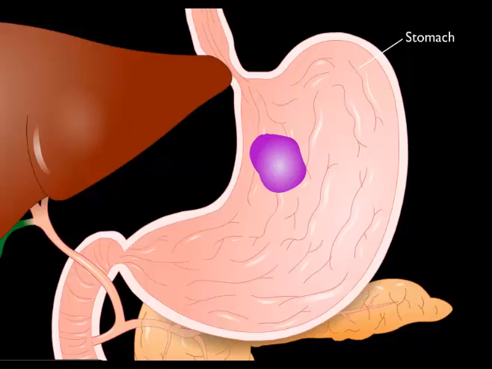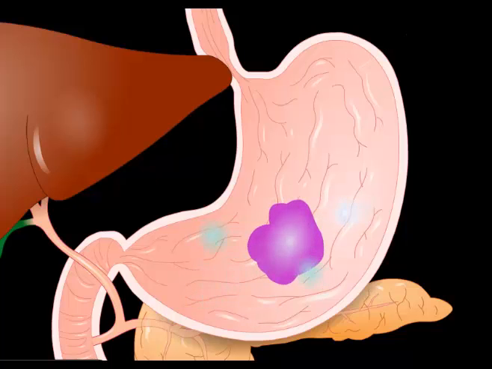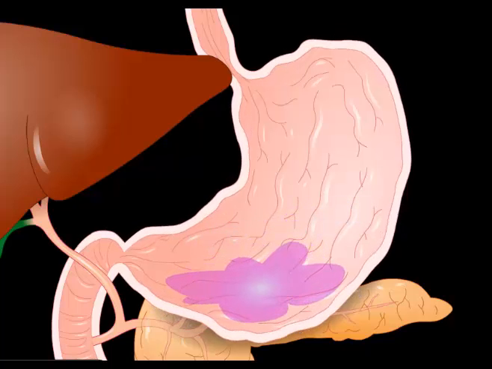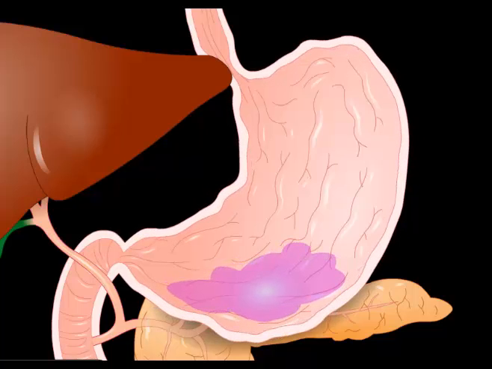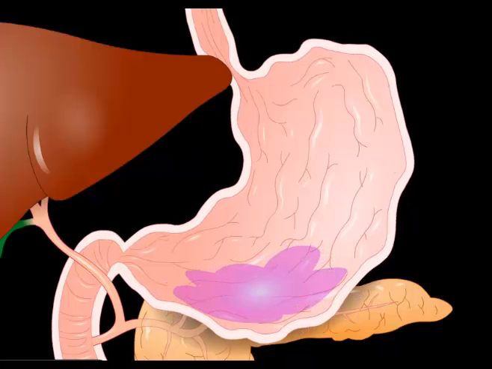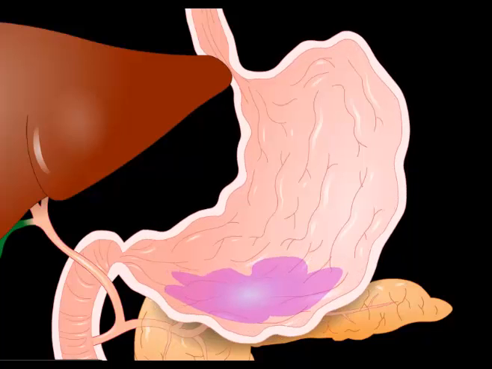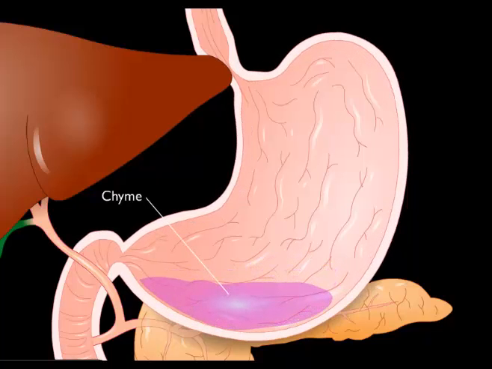Folds in the stomach wall called rugae allow for expansion as the stomach fills. Stomach cells secrete hydrochloric acid, pepsinogen, and various regulatory hormones that chemically digest the bolus. Muscular contractions in the stomach churn its contents to further break down the bolus and mix it with stomach secretions to form a thick liquid called chyme.